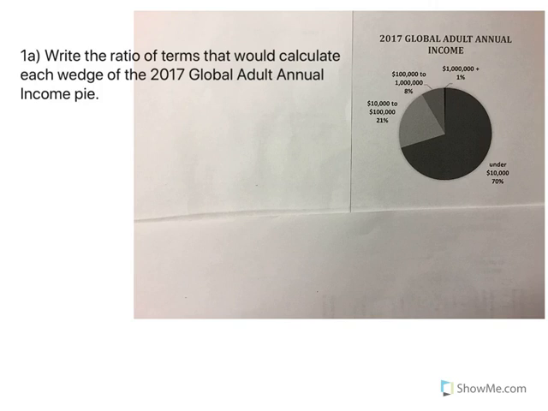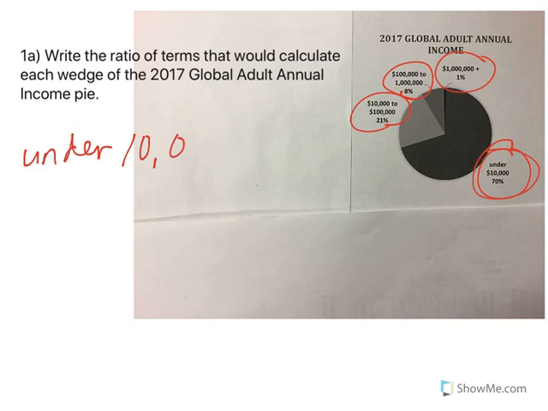So here's the global adult annual income. It tells you the different groups and the percentage of people in that group for their annual income. Write the ratio of terms that would calculate each wedge of this income pie. Well, here's the basic idea. We would take all the people who have an income of under 10,000 and divide by the total. So that's how we would get this one.